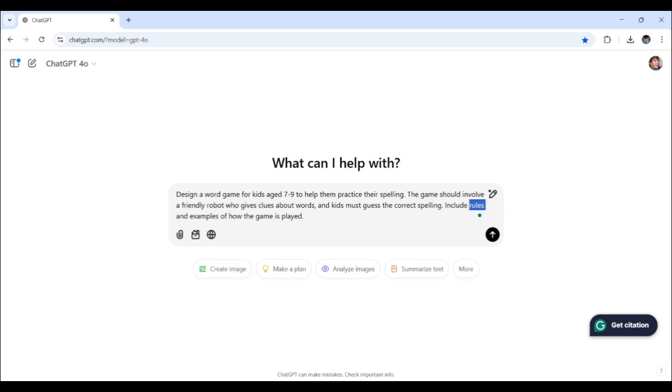It has to include rules, of course, and examples to help guide the kids on how the game is played. And here it is. Once I send this off, this is where creativity meets practicality. Let's see how the format of the generated results from ChatGPT goes.